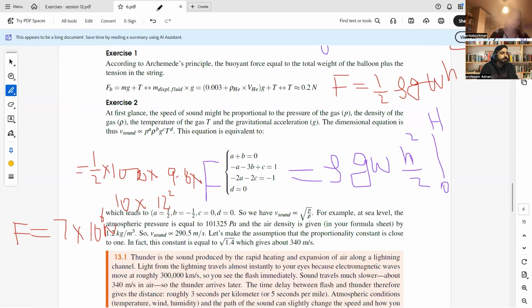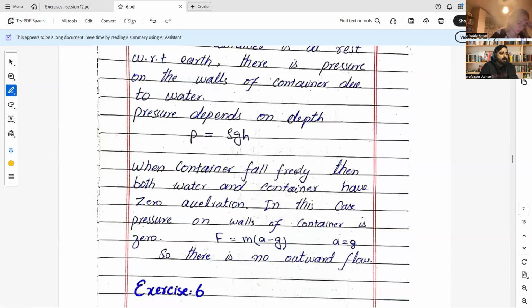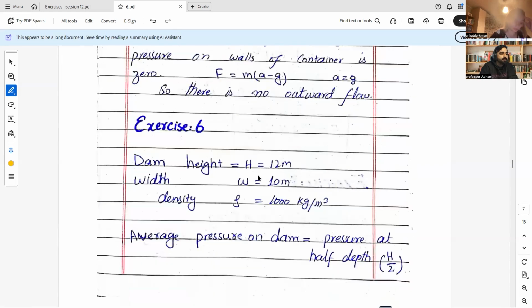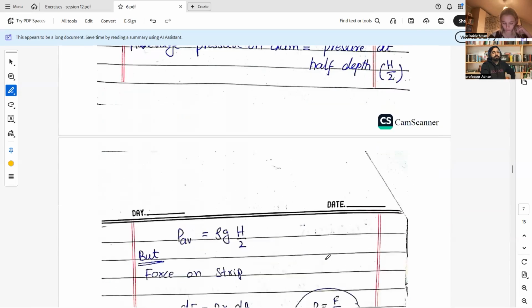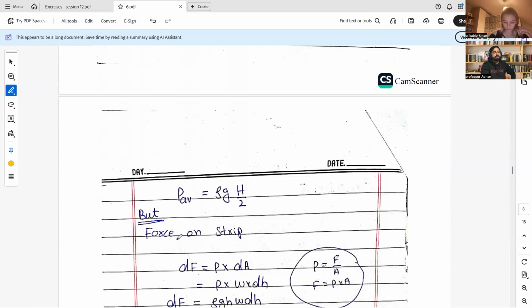Yes, it's clear. Okay, you need to have a look here. Height 12 meter, width 10 meter, density 1000. Initially, we are considering average pressure on the dam because the height continues to change all the time in the flow of water. So average pressure is equal to pressure at the half depth. But it will not work, so we have actually changed our mind.